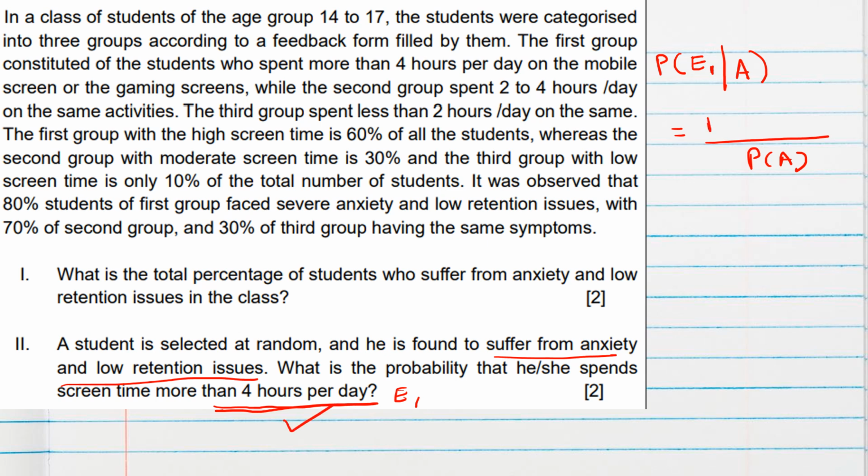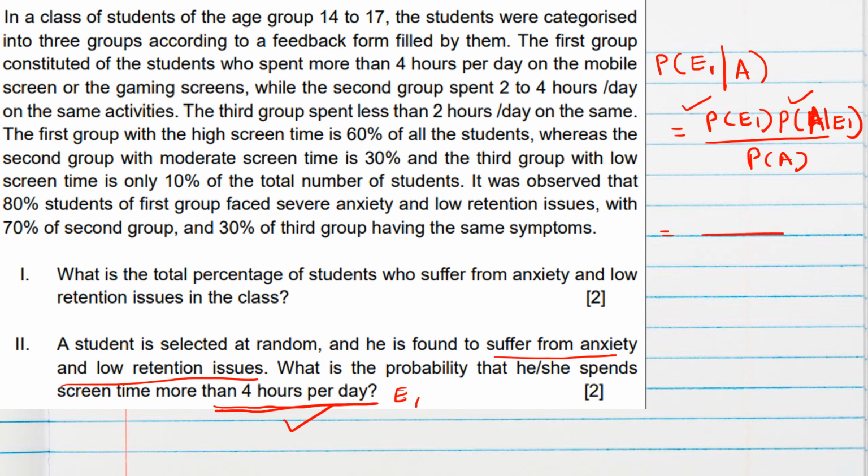So in that case we will select E1, P of E1, we selected a first group student, and what we got is that he already has retention issues. Probability of selecting a student from the first group and probability of having retention where we have selected from the first group.